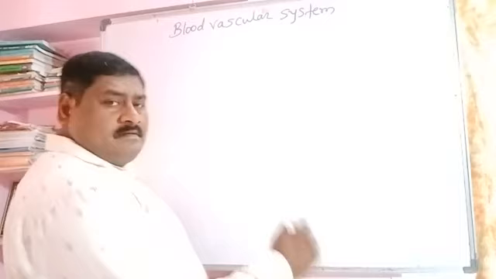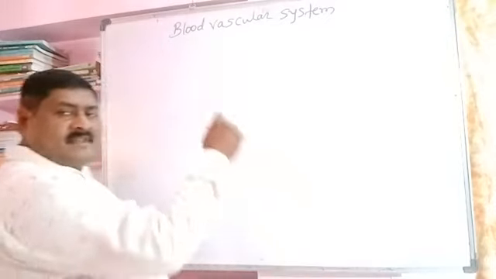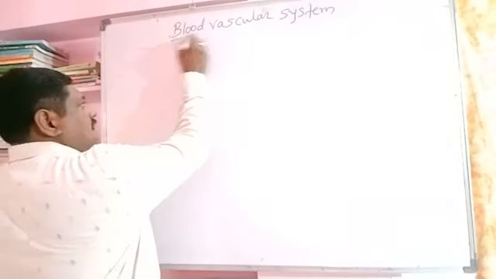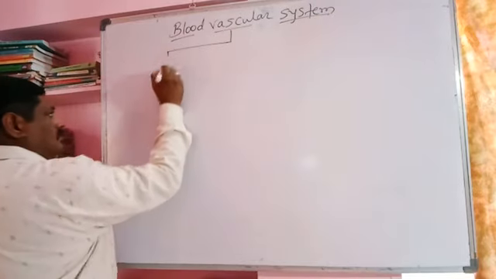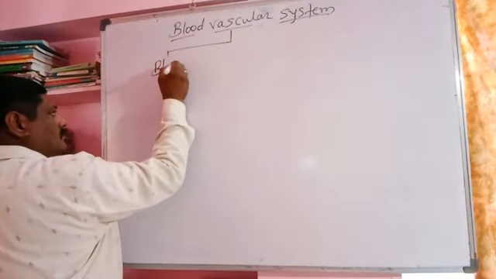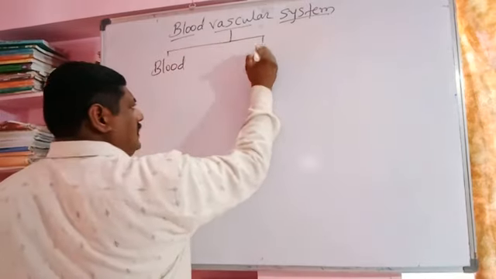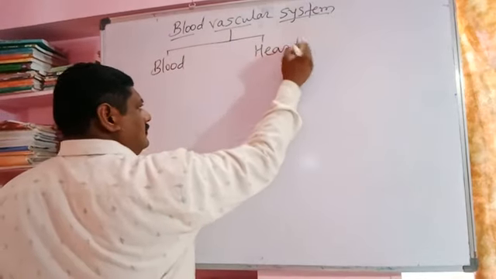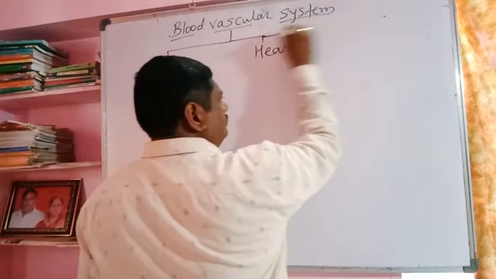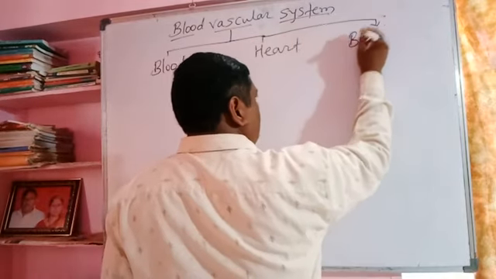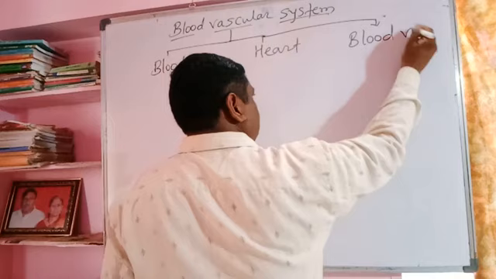Then the human circulatory system, the blood vascular system. It consists of blood, heart, and blood vessels.